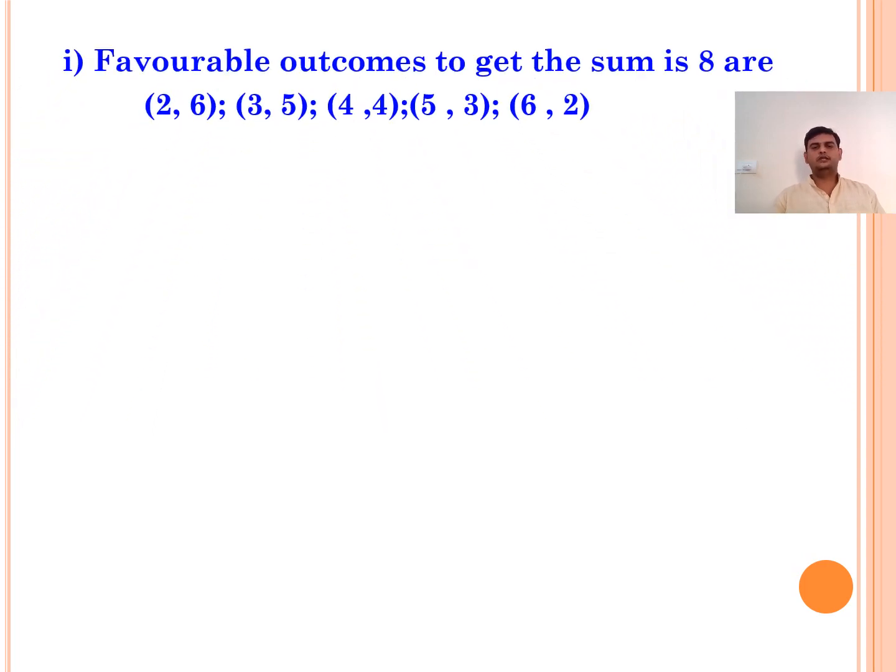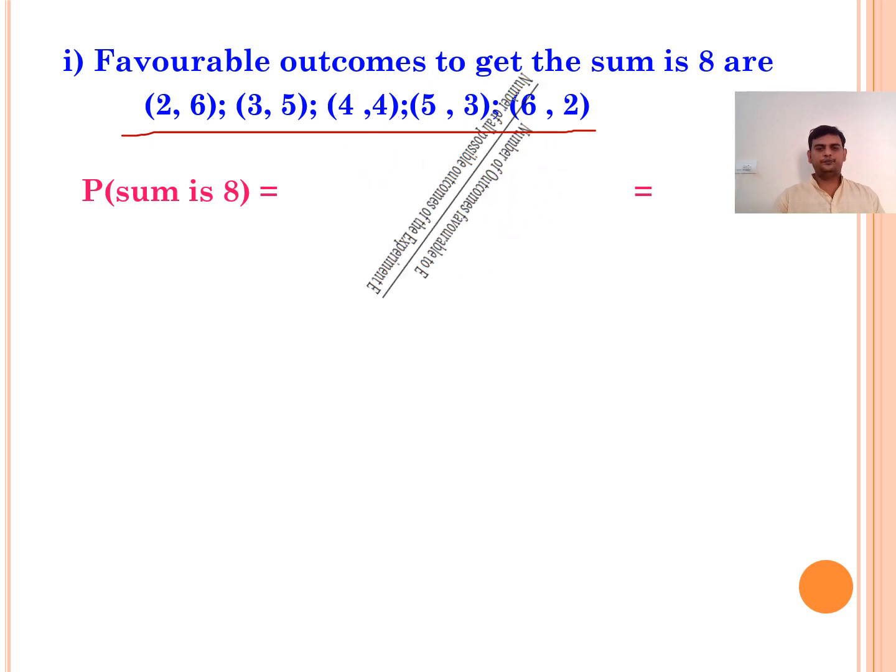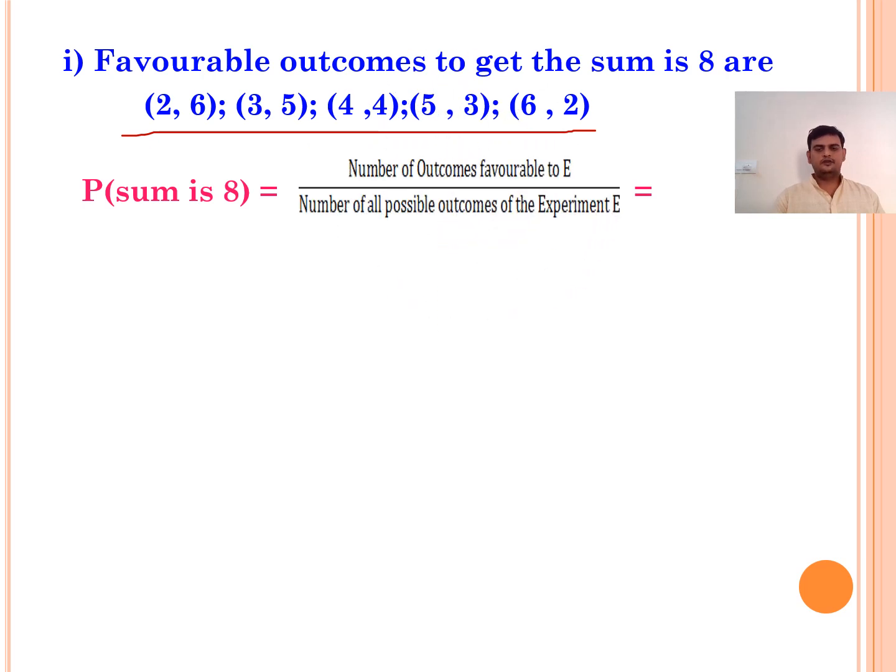Favorable outcomes to get the sum 8 are 2, 6; 3, 5; 4, 4; 5, 3; 6, 2. Just now I have shown you from the table. These are the favorable outcomes to get the sum 8. Now, the probability of the sum being 8 is equal to the number of outcomes favorable to E by the number of all possible outcomes to E. The answer is 5 by 36.